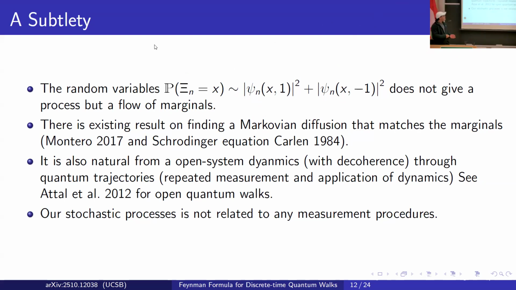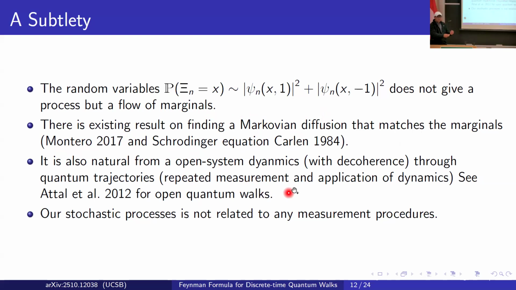But actually no, because this random variable is giving you just a flow of marginals. That means just the one-dimensional random variables, but not the correlation between the random variables. So there is no stochastic process, just a flow of one-dimensional distributions. There is some existing result on how to fit a Markov process to this flow of marginals. For discrete time, we have the result by Monteiro, and for continuous time, we have the result by Eric Carden.